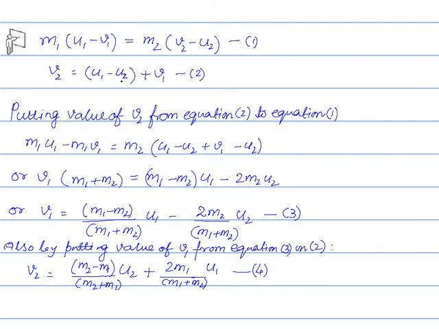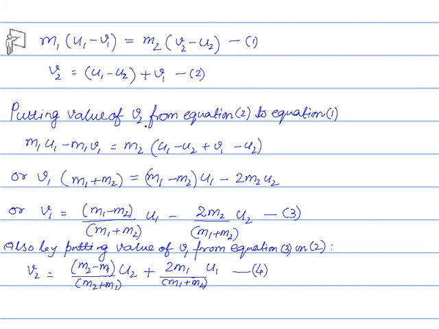So we now have two equations. One is m1 (u1 minus v1) equal to m2 (v2 minus u2), and the second equation is v2 equal to u1 minus u2 plus v1. Now with the help of these two equations, there are two variables, that is v1 and v2, and two equations. So we can solve these equations to find out the values of v1 and v2.